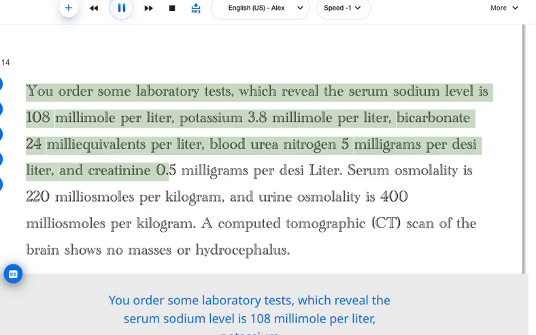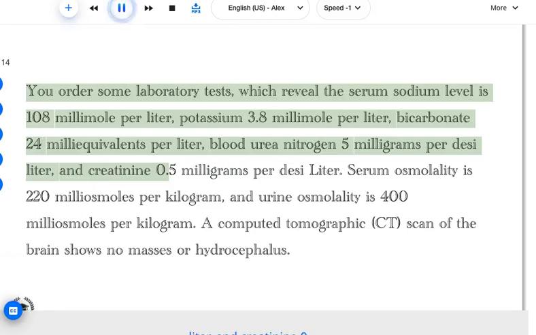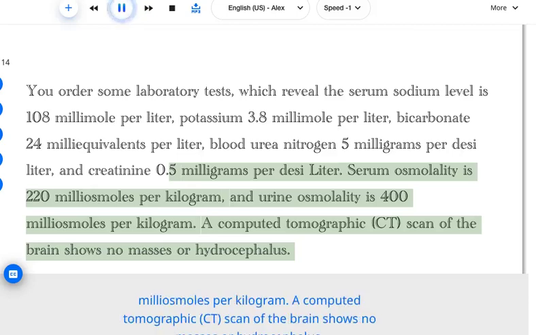You order some laboratory tests, which reveal the serum sodium level is 108 millimoles per liter, potassium 3.8 millimoles per liter, bicarbonate 24 milliequivalents per liter, blood urea nitrogen 5 milligrams per deciliter, and creatinine 0.5 milligrams per deciliter. Serum osmolality is 220 milliosmoles per kilogram, and urine osmolality is 400 milliosmoles per kilogram. A computed tomographic (CT) scan of the brain shows no masses or hydrocephalus.